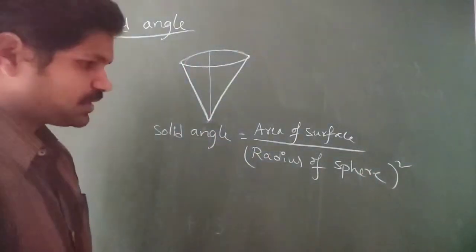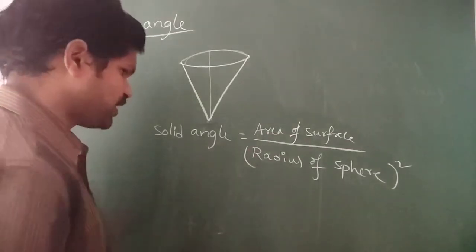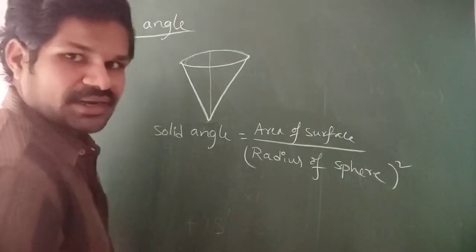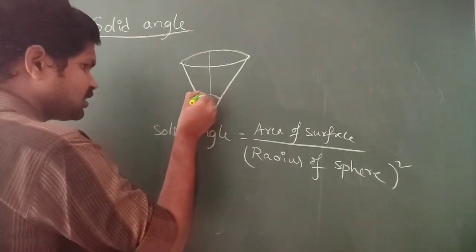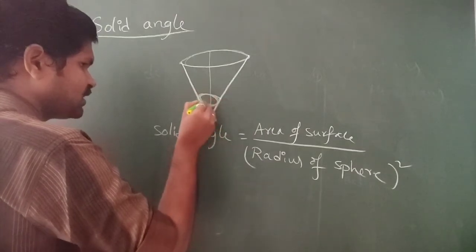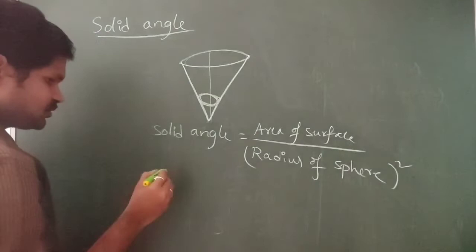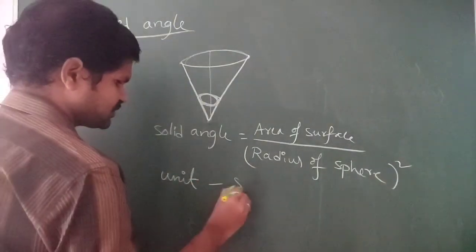The area of the surface by the radius of the sphere whole square. So this was the formula for the solid angle. The solid angle must be three-dimensional like this. We can locate the solid angle here like this. So the unit for the solid angle is generally steradian.